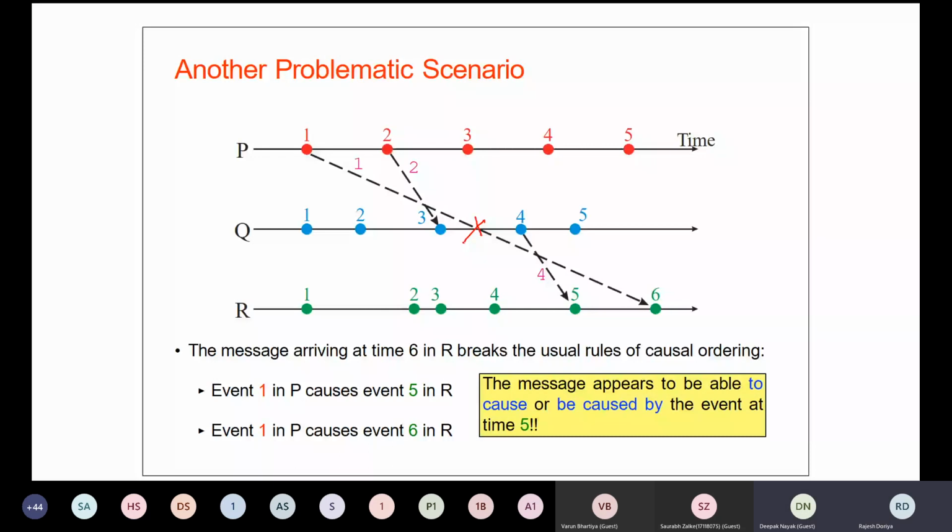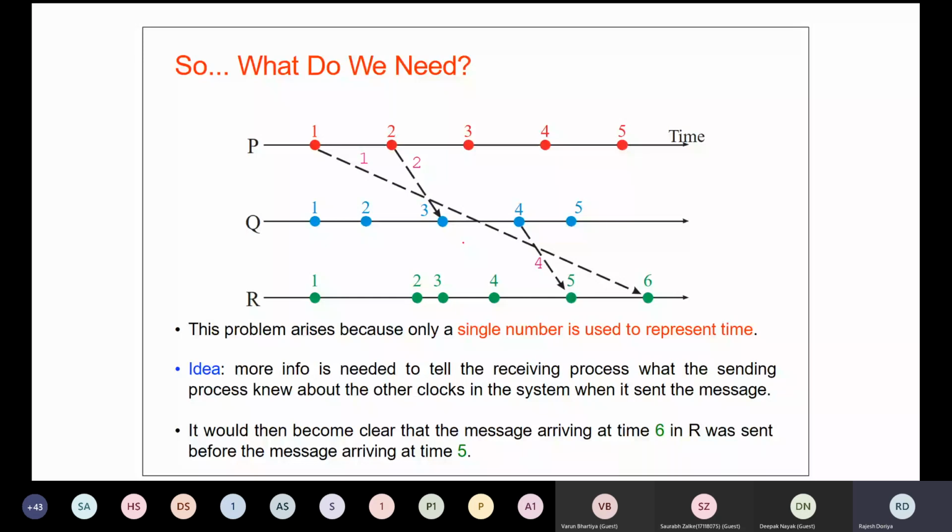Yes, sir. Okay. So now the drawbacks of Lamport's clock have been discussed. Since a single number was being used to represent time, we can come up with some mechanism through which we can have the information about the other clocks as well. If we're talking about P, then it would be good for P to have the clock values of Q and R. For Q, it is good to have the clock values of P and R, and for R, it is good to have the information about Q and P, right?